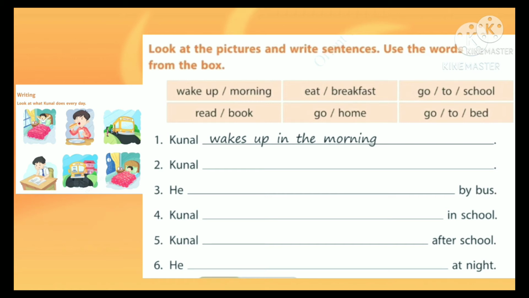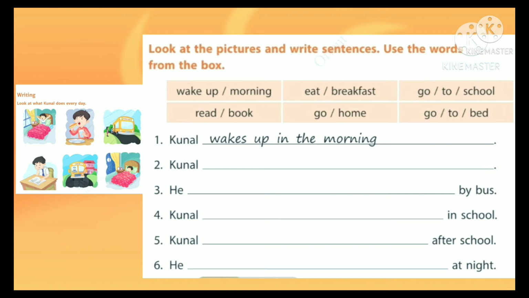What are the words? Wake up, morning. Eat, breakfast. Go to school. Read book. Go home. Go to bed. These are the words. And the first one has been given for us. What is the first one?